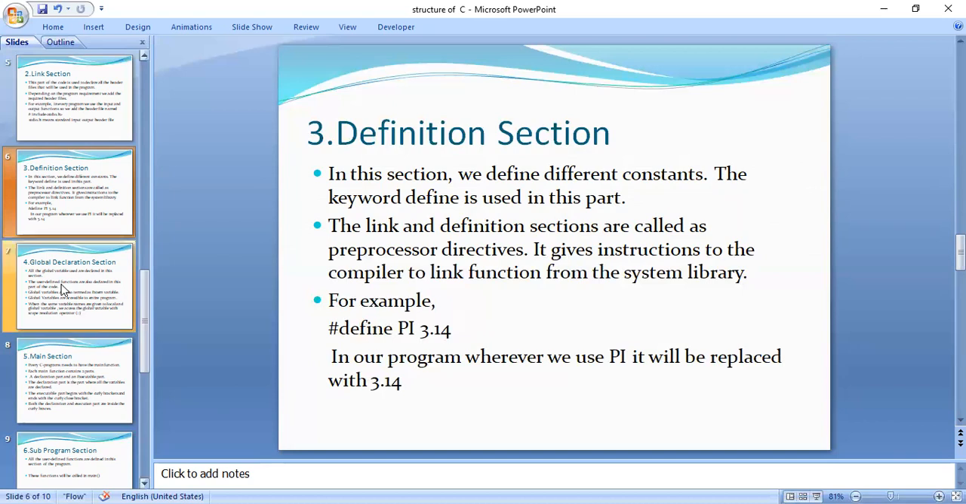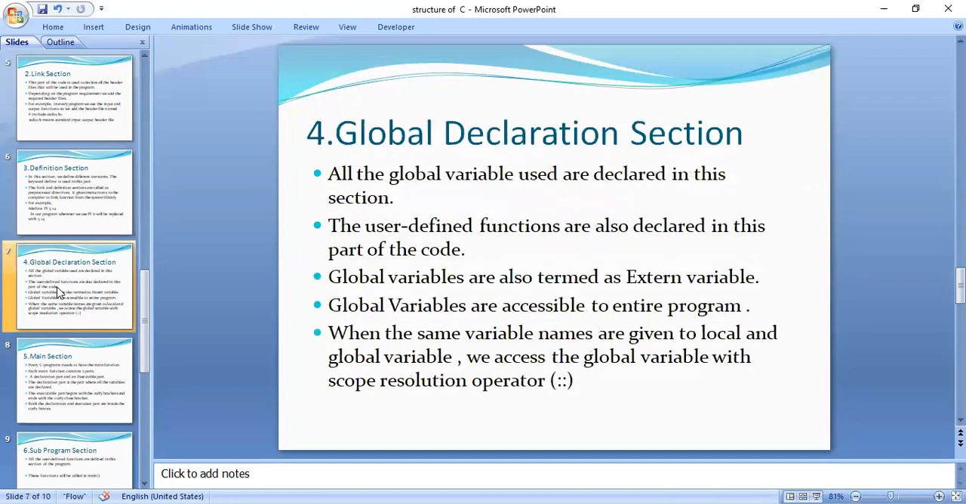After the definition section, we have the global declaration section. From the name global itself, you can understand that it applies overall. Here, the main purpose of the global declaration section is to declare the global variables. Not only the global variables, here we also declare the user defined functions. Whatever we have written in the subprogram section, as we saw in the C structure, all those functions we declare in our global declaration section.